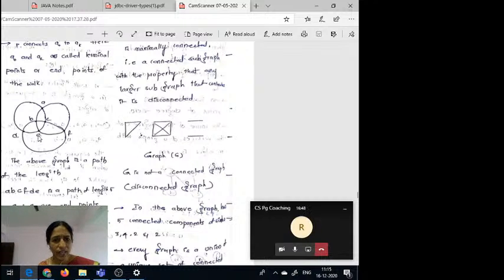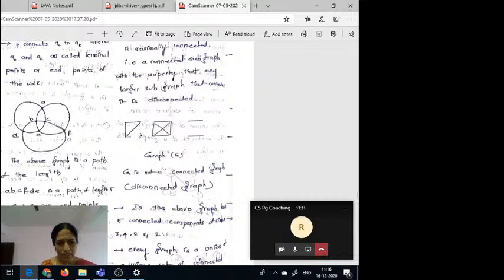Here A and E are the end points. Here you can observe this is the path. In this case A and E are the end points. Suppose you take the path from D to A. Here you can assume that D and A are the end points. Now how can you form the path? From D to B a path exists, from B to E an edge is there and E to F an edge is there, and next F to C an edge is there and C to A an edge is there. Here the end points are D and A. So that's why D to B, B to E, E to F, F to C and C to A. So this is a path with length 5.